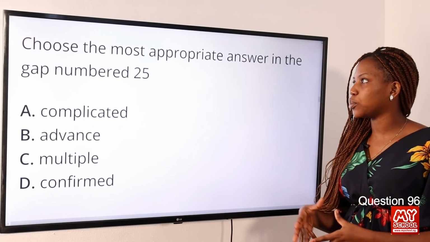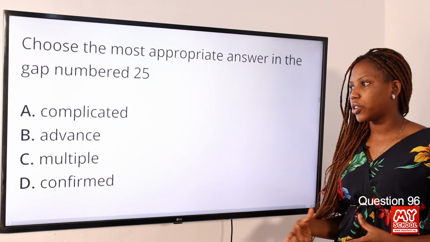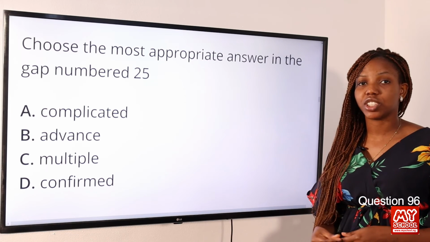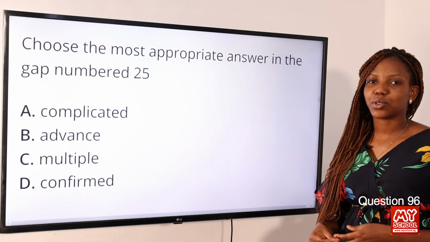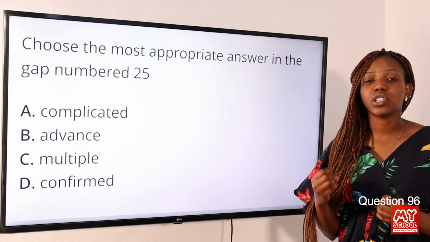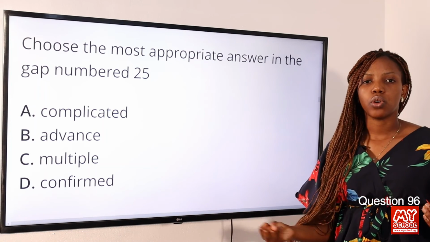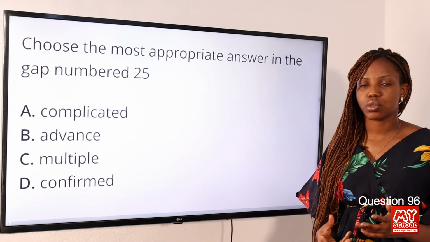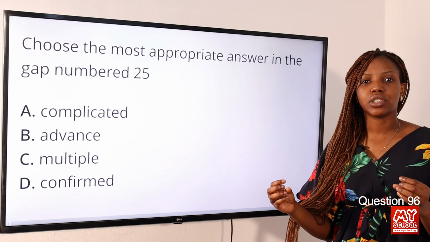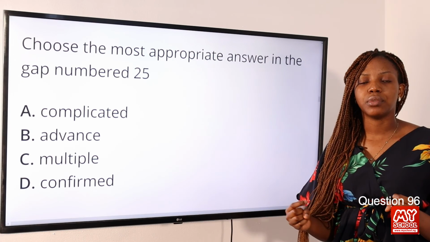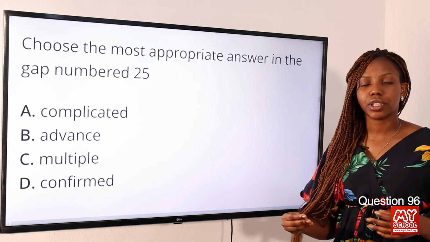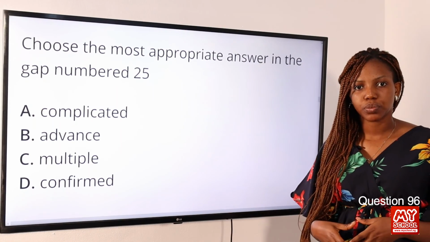Question 96. Choose the most appropriate answer in the gap number 25. Option A, complicated. Option B, advanced. Option C, multiple. Option D, confirmed. So the answer to this question is multiple. The gap number 25 is meant to describe involving or having several parts or several members. In this context, we see that a woman is at high risk of miscarriage when there's multiple pregnancy, which involves twins. So the answer to this question is option C, multiple.